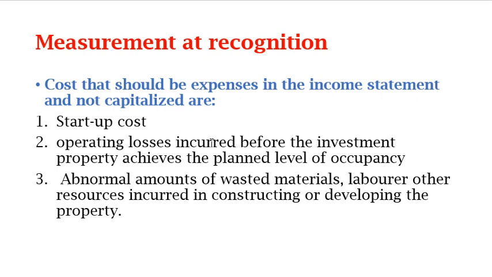Then abnormal amounts of wasted material, labor, and other resources incurred in constructing or developing the property. For example, each time you keep on changing the model or the furniture, the painting charges and the labor charges incurred to change the building view will come under expenses in the income statement. It is a recurring expense. When it is a recurring expense, it can't be capitalized, but it can be considered in your income statement as an expense which you have met for the improvement of your building.